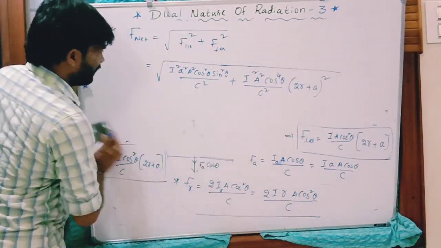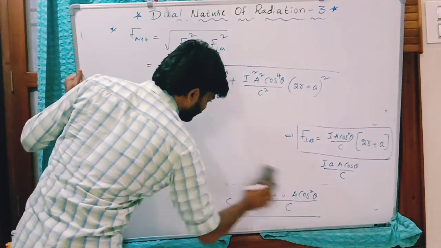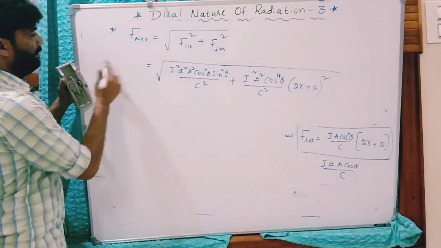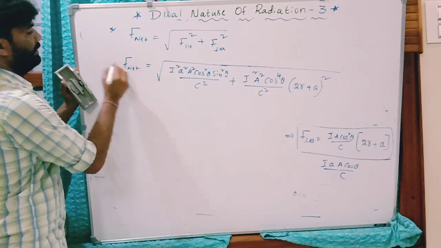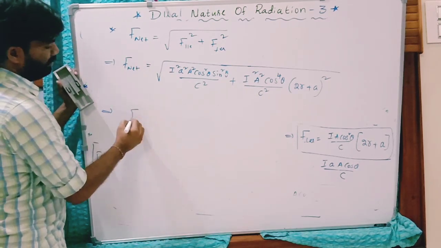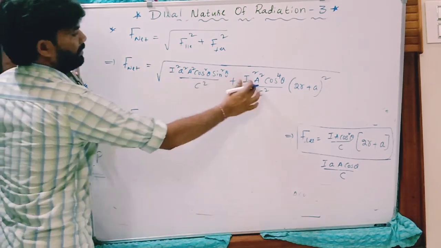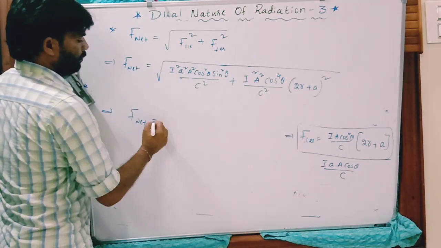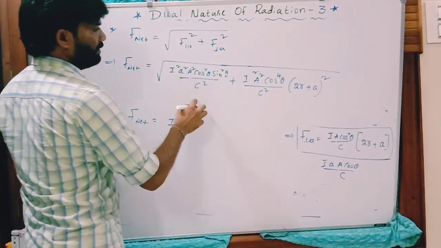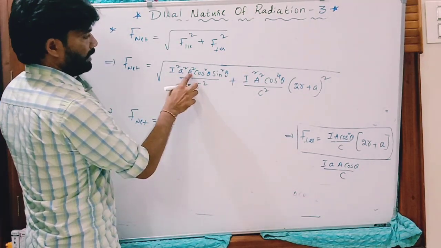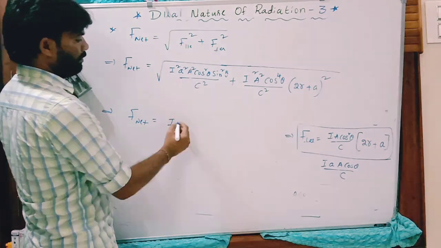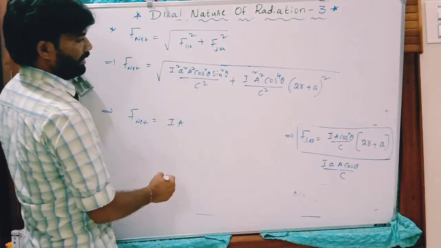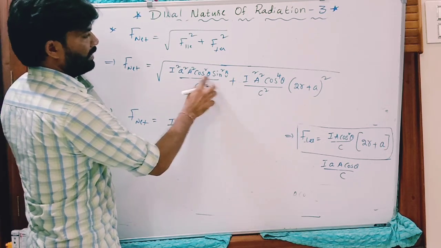Now you can write the net force on this surface. Net force is, you can see the common terms from these both. I square you can write I outside. This A square you can write A outside, and cos square theta.